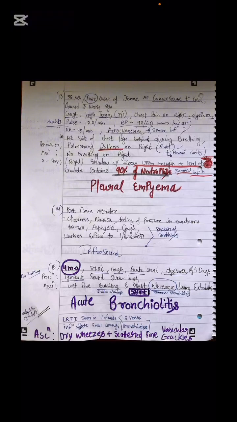Sir, let's get to the point. Right side of the chest lags behind during breathing, and there is pulmonary dullness on the right. Dullness shows what? There is some fluid over there, fluid in the pleural cavity, right? And no breathing on the right because there is atelectasis or lung collapse. X-ray on the right shows a shadow with fuzzy margins, upper margin at the level of rib 2. Sir, if the fluid is filled up to the rib 2 level, do you think it can be caused by abscess? Sir, yes, in some cases.